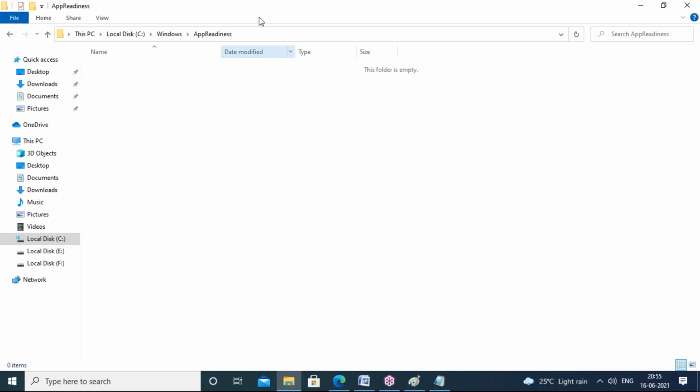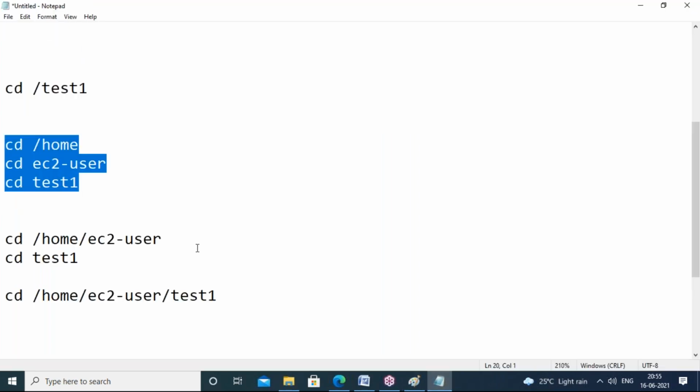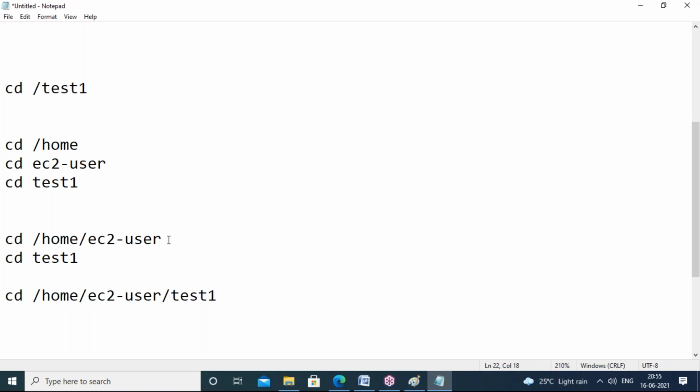Or else copy this whole stuff if you know the full path, and in one shot also you can go, guys. Both are correct only. If you know the full path where exactly the test1 is there, you can use this one also.